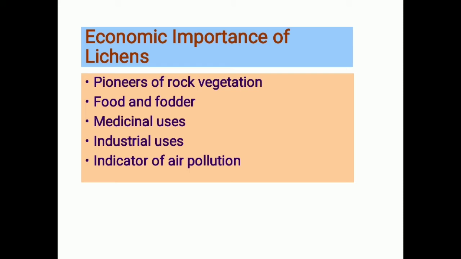That is why the lichens are called the pioneers on the barren rocks, as well as pioneers over new terrains, and over cold volcanic lava where we do not see any kind of life. There also the lichens make their first habitat. So this is one very important use of lichens for our vegetation. The next comes the food and the fodder.